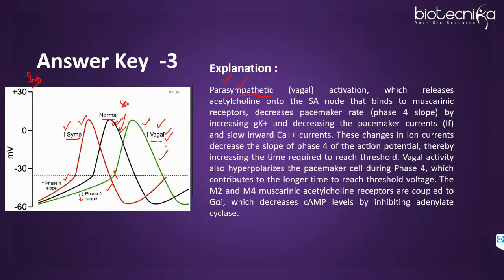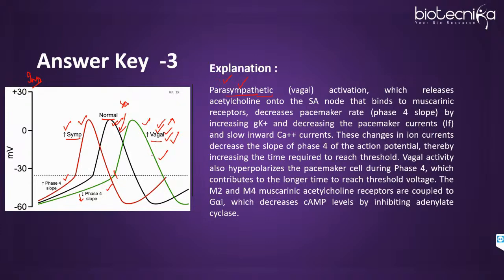So when the parasympathetic division gets activated, what happens to the SA node? Will the SA node contract more, or does the contraction decrease? What happens to the contraction of the heart? We have sympathetic and parasympathetic, right? So what do you all understand by this figure itself?